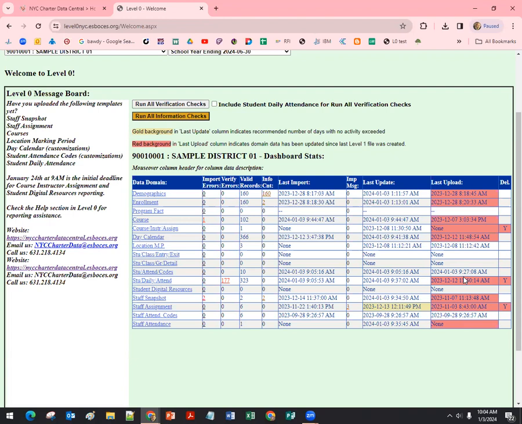Just to let you know, at Eastern Suffolk BOCES, we're watching for that. And when we see that you have errors, we will reach out periodically. We're not looking every day, but when we know there's a deadline on a particular template, then we will be looking and reaching out to you. This last column here lets you know that since the data was reported, at least one record was manually deleted. And at that time, you should also repeat an L1 data prep because we need to make sure that the state education department is no longer thinking that that's a valid record. You fixed it, right? Or you deleted it because it was erroneous.